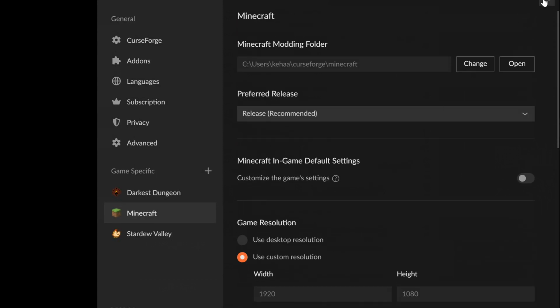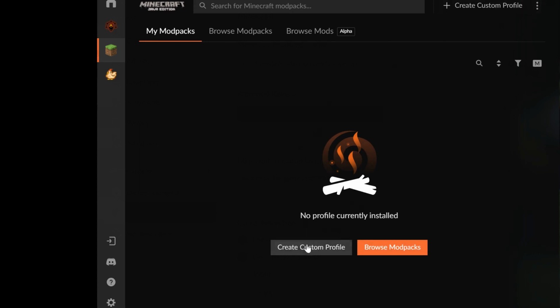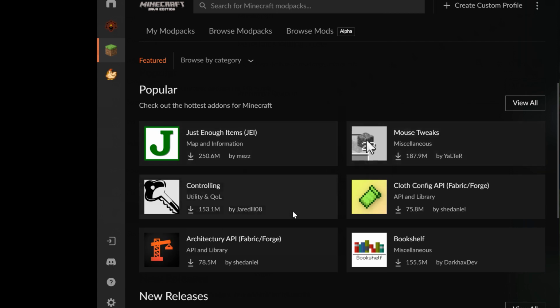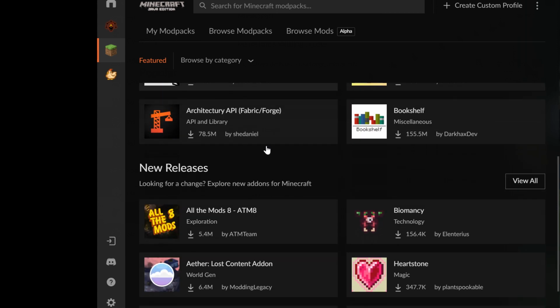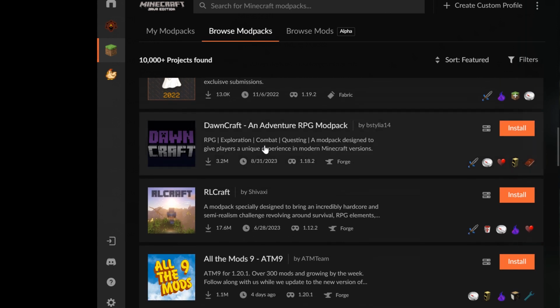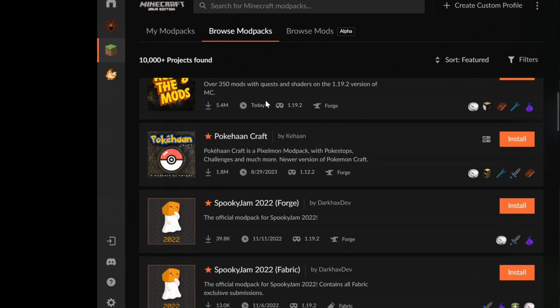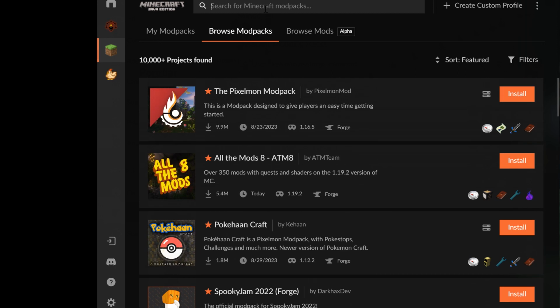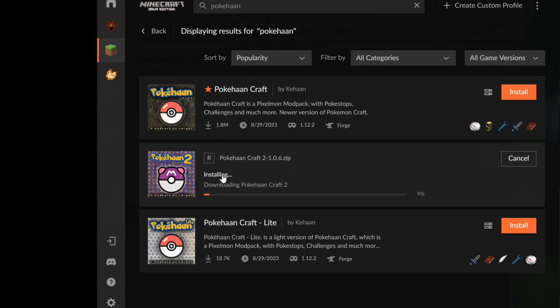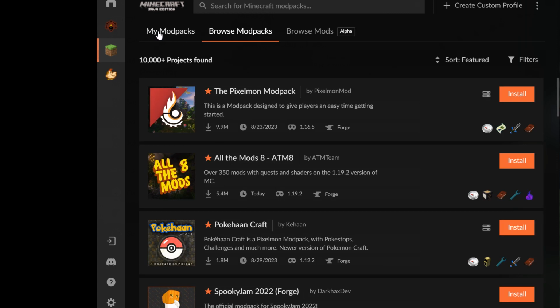Now close the settings and then click on Browse Modpacks. Now click on Browse Modpacks again. Now click on Search and then write Pokéhaan and hit Enter. Now click on the Install button that is next to the pack. Then click Back and then click My Modpacks, and now wait.